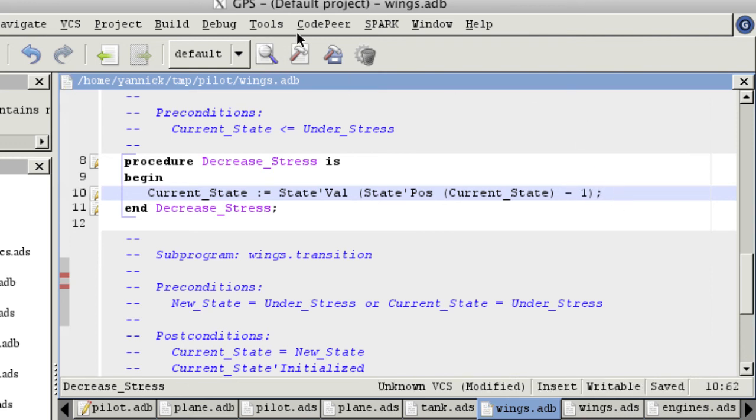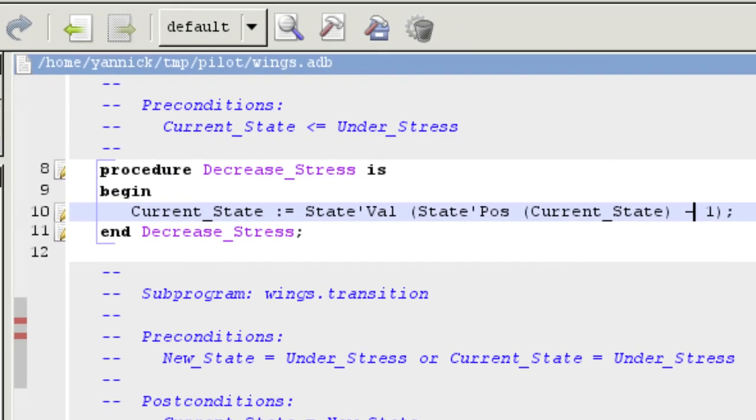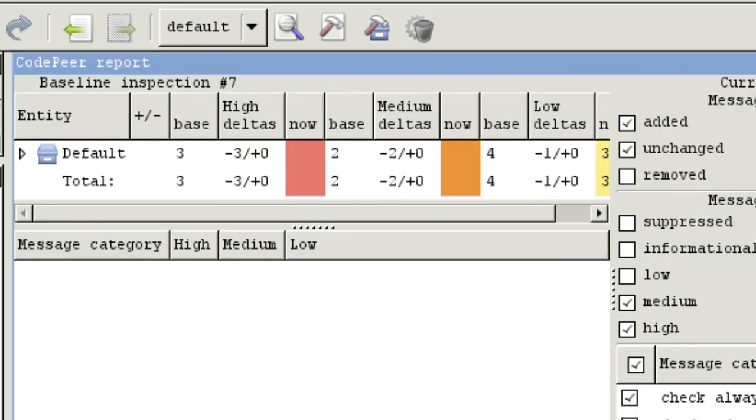So let's run CodePeer for the last time. And you can see that we have solved all our high and medium problems. So we're almost safe now.